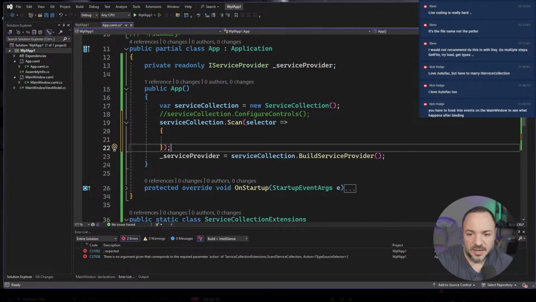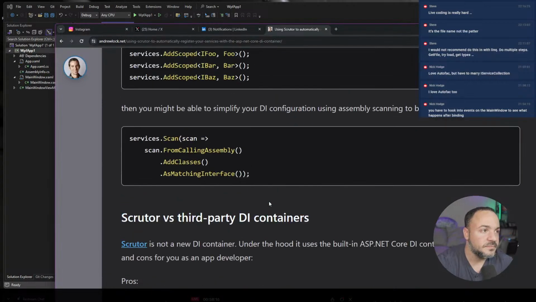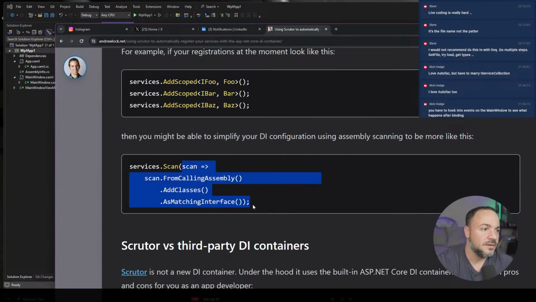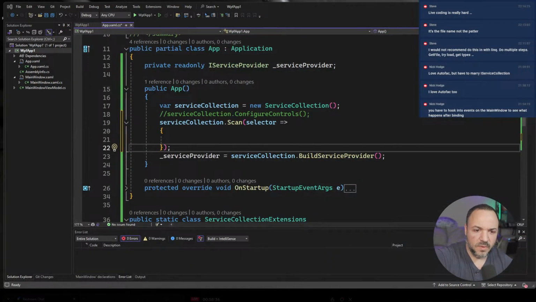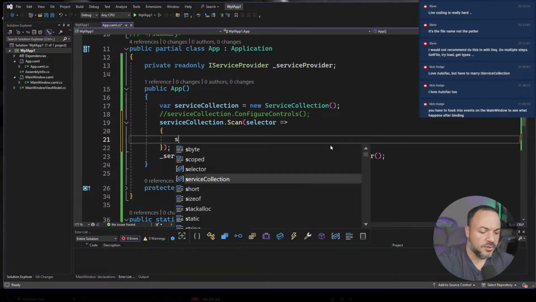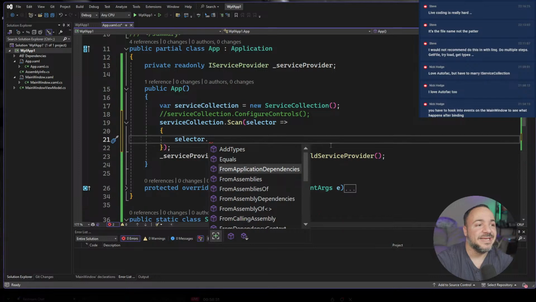If we look back at Andrew Lock's blog, he had it very elegant, right? From calling assembly. The difference with his, at least in this example, is I was trying to scan for multiple assemblies. And this one is just doing from calling assembly, but I'm pretty sure we'll be able to do more. Give me one sec, just checking something on the stream. Cool. Okay, so from assemblies, there we go.